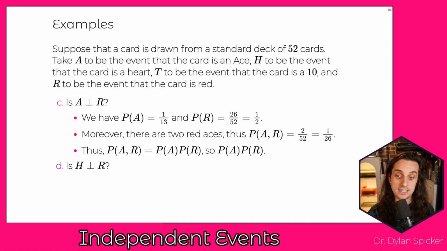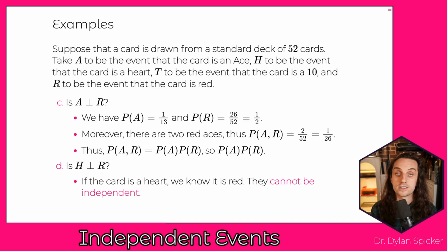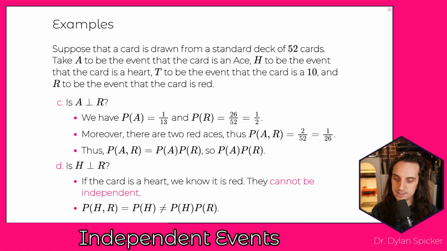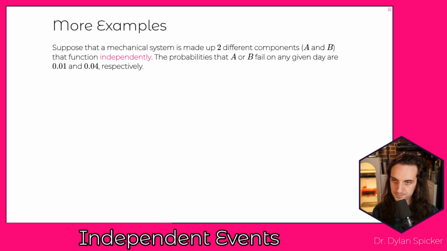Is heart independent of red? Okay. So here, let's think about this intuitively. If I tell you that a card's a heart, does that change your belief that it's red? And the answer is yes. And so we know that they should not be independent. If a card is a heart, we know it's red, so they cannot be independent. In fact, we could show that the probability of heart and red is equal to simply the probability that it's a heart, which is not equal to the probability it's a heart times the probability that it's red. So we can check the definition directly there.